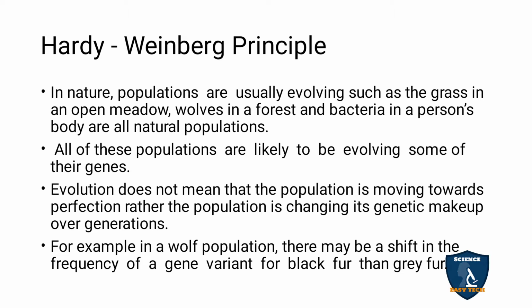In a meadow the grass will grow effectively, in a forest the wolves will be more in number, and even the bacteria in our body are more in number, which is useful for us. If they create any disease, it is also because they are more in number. So they are all considered natural populations. All of these populations are likely to be evolving some of their genes. Because of the genes only, they are evolving in the world.